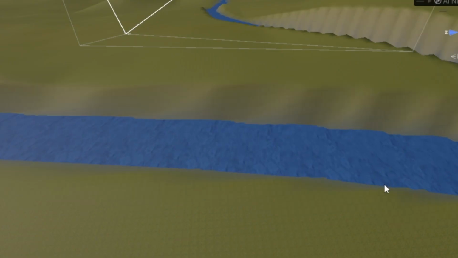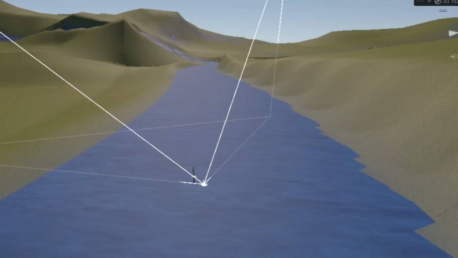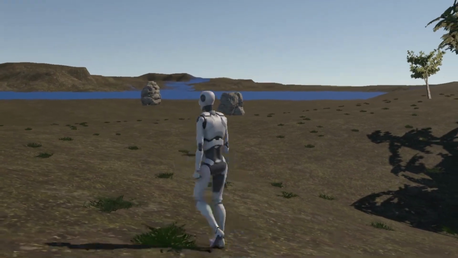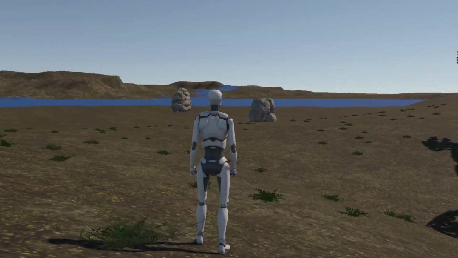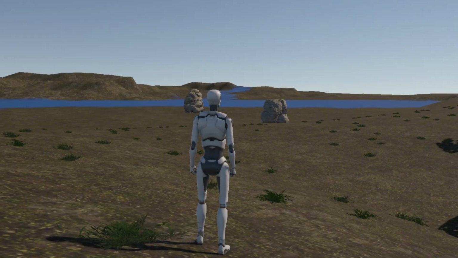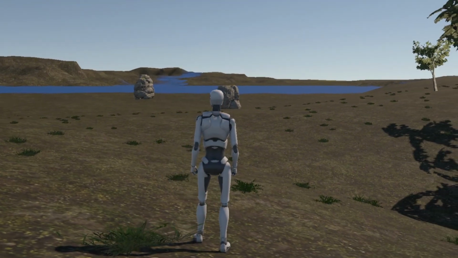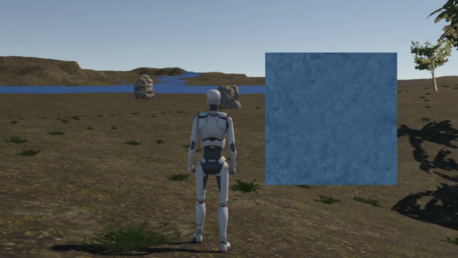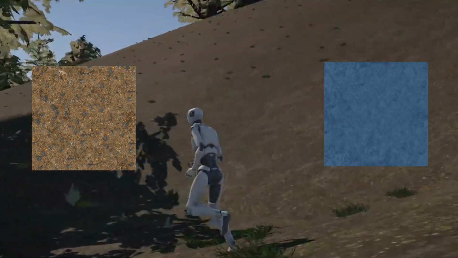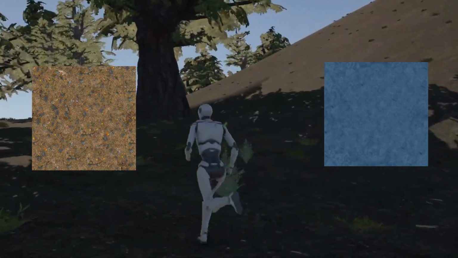And after the channels were carved, I added a mesh layer on top of them to act as the water. But I still haven't added any water shader to them, so they're still using the same texture as the river channel, it's all blue. But in the next video I already have this worked on. I'm going to separate it into a different texture for the river channel and a more rocky texture, and then add a proper shader to the water.